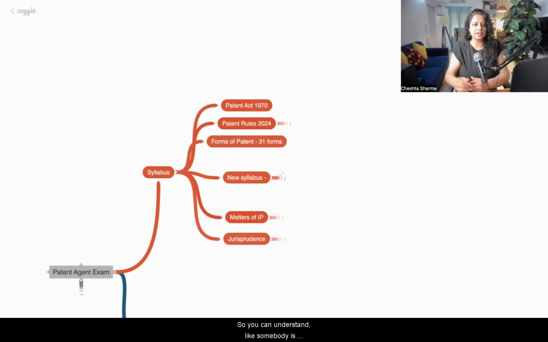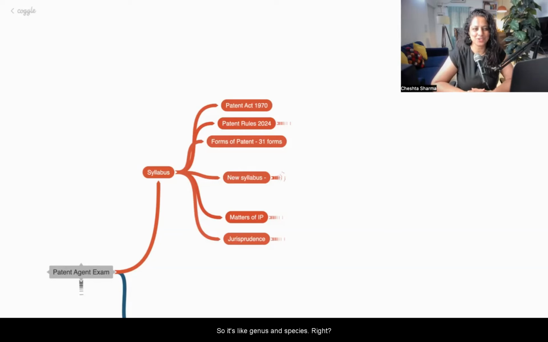Somebody here is a microbiologist, so think of genus and species, do you understand? It's like genus and species, right? So act is general in nature. Act says the particular thing needs to be done in a specified way. What is the specified way? What is the time? What is the form? What are the fees? That is mentioned in the corresponding rules. If you're understanding the difference between act and rule, please type yes in the chat section.